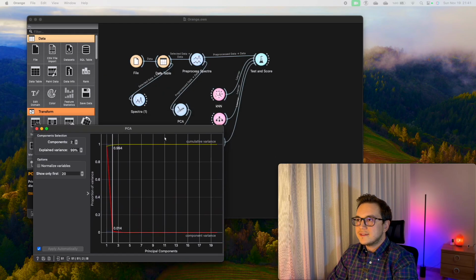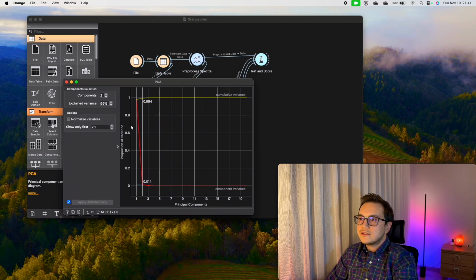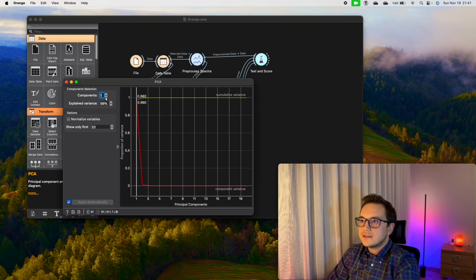With the preprocessings that we apply, let's check them. Actually, let me talk about this a little bit. This shows us that if you use one component, you have 98% of explained variance, which is very high. But if you use two components, you have 99%. So the second component is a contribution of 0.01%.